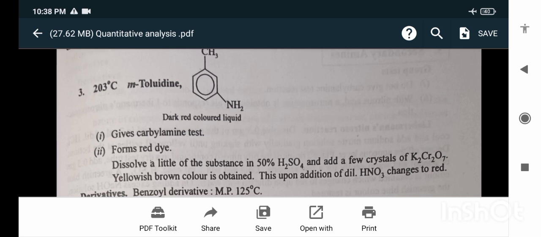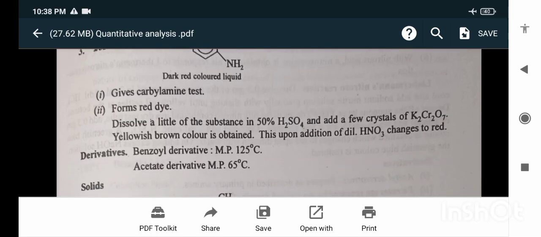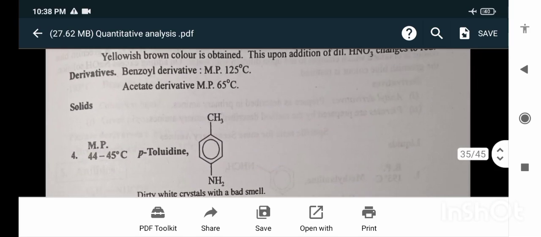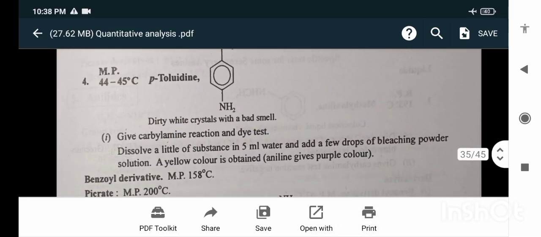Dissolve a little of the substance in 50% sulfuric acid and add a few crystals of potassium dichromate. A yellowish brown color is obtained. This upon addition of dilute HNO3 changes to red. Derivatives are the benzoyl derivative, melting point 125 degrees Celsius.